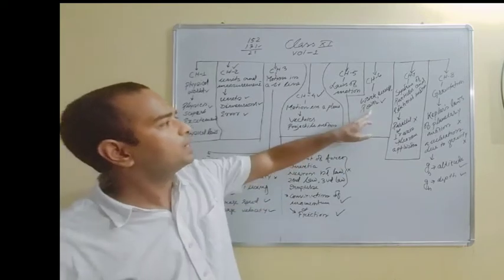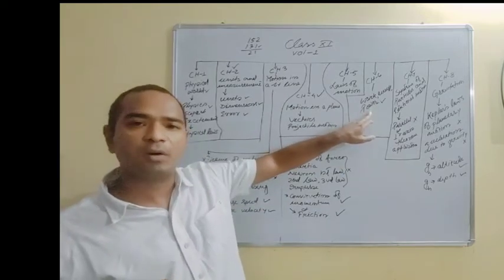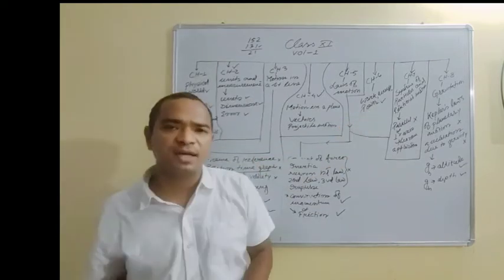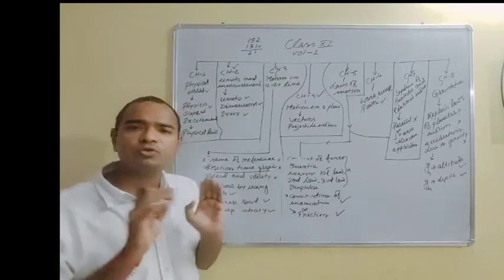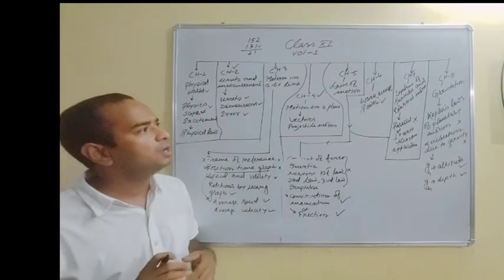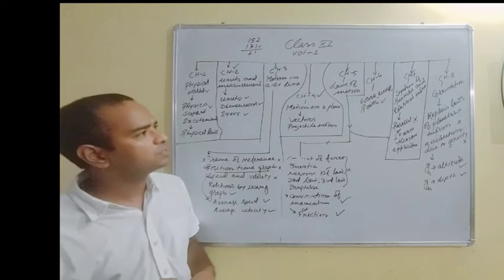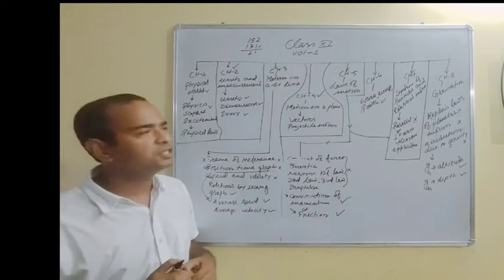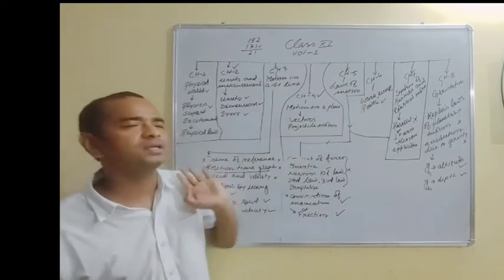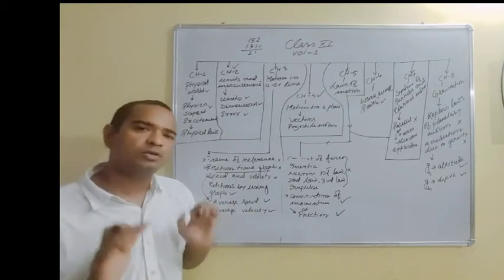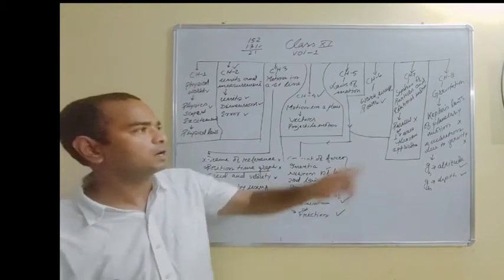Then you look at chapter 6, work, energy and power. This is also given in your class 9 syllabus, but I thought that some portion may be deleted from this chapter. CBSE has not deleted anything from this chapter, so they have kept this chapter as it is, work, energy and power. So you have to go through all this part.